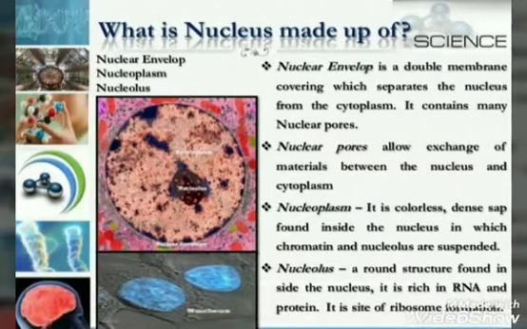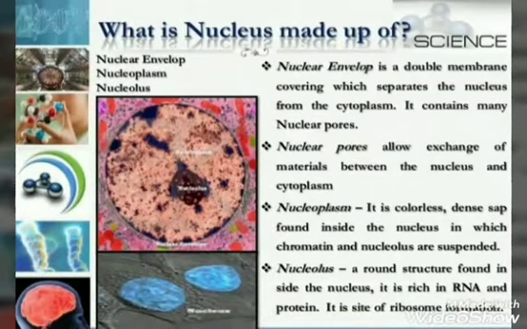Nuclear envelope is a double membrane covering which separates the nucleus from the cytoplasm. It contains many nuclear pores. Nuclear pores allow exchange of material between the nucleus and the cytoplasm.